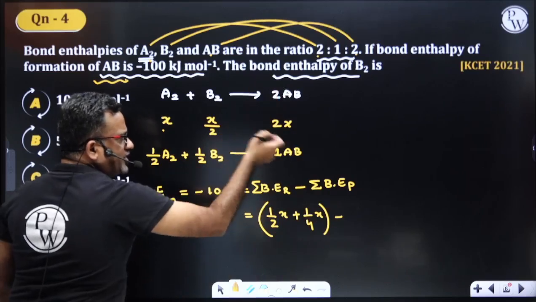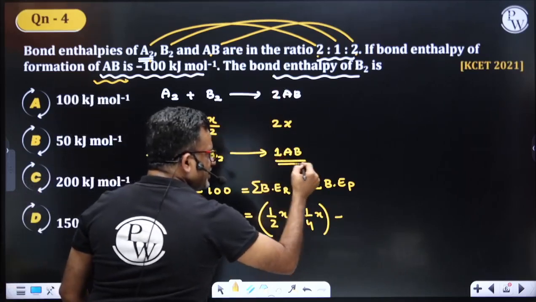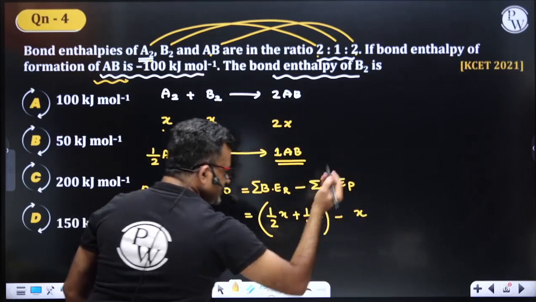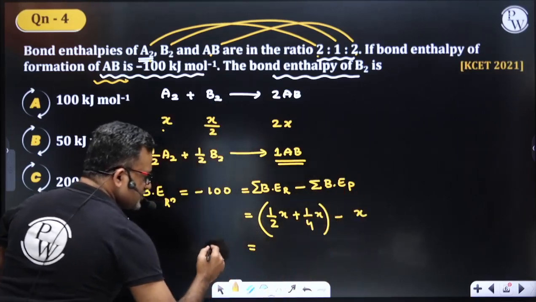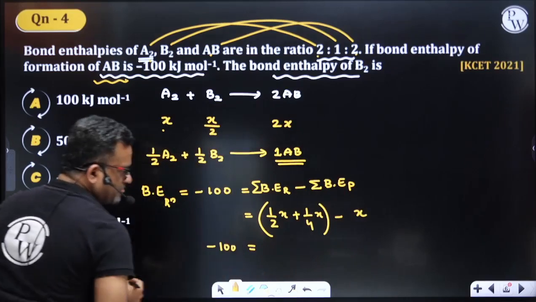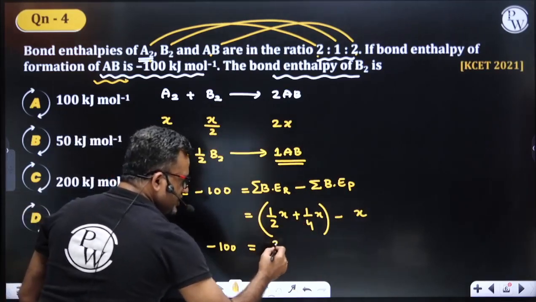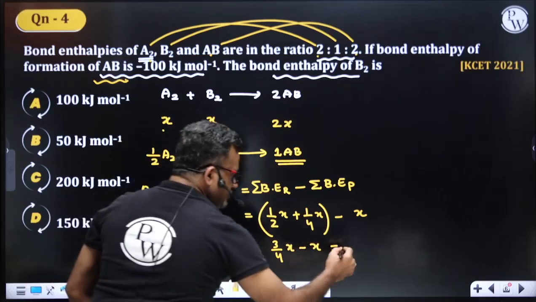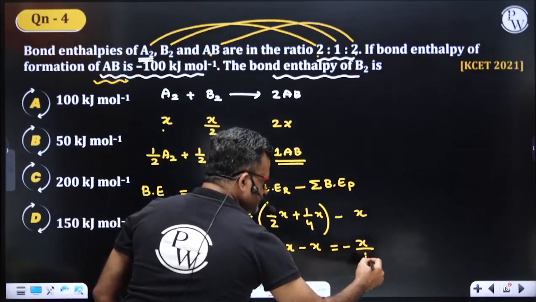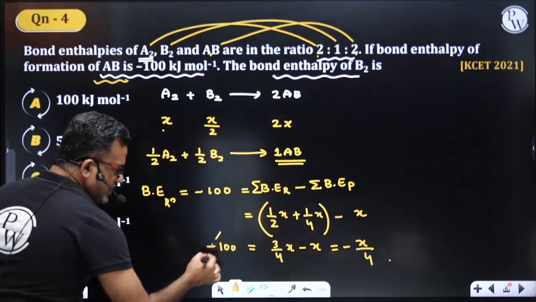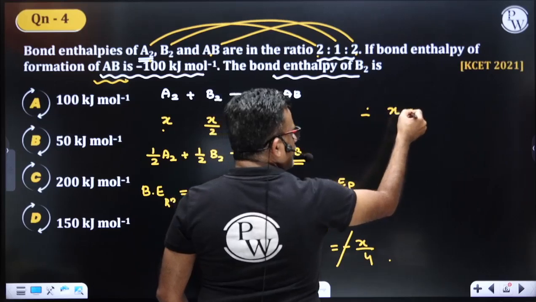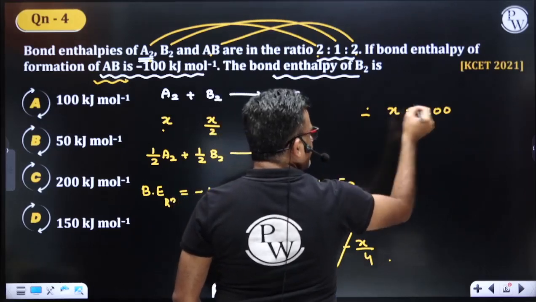What is the product here? 2AB is 2x, so AB is 1x. Yes or no? So -100 is equal to 1/2 x plus 1/4 x, which is 3/4 x, minus x, that is -x/4. Minus and minus cancel. So x is equal to 100 into 4, 400 kJ.